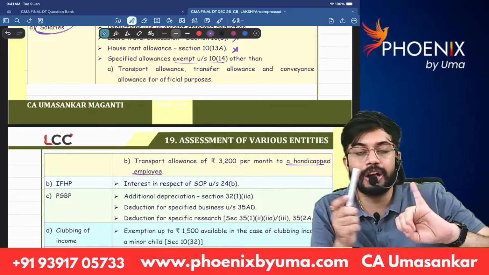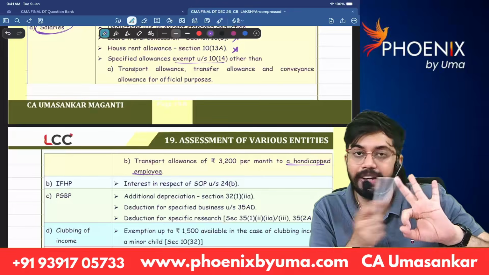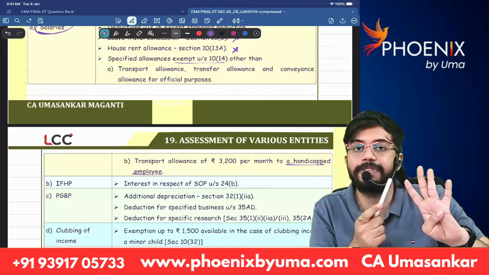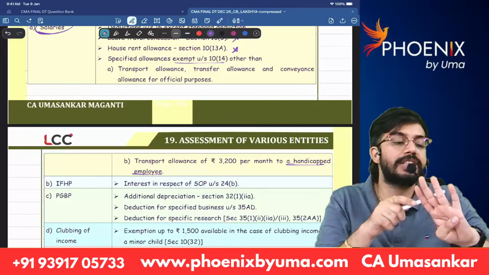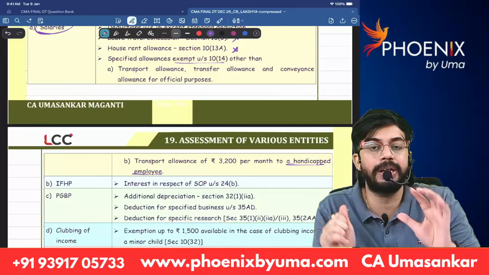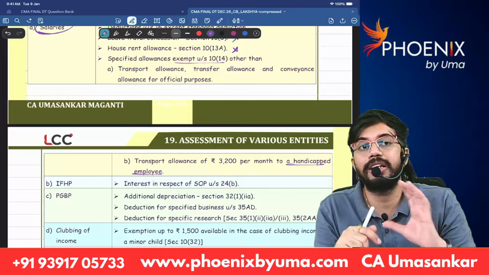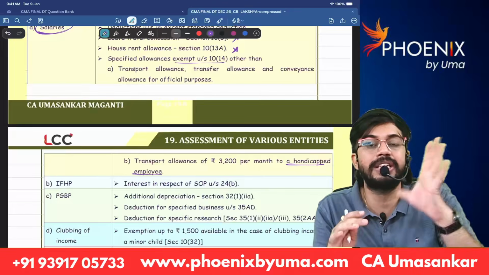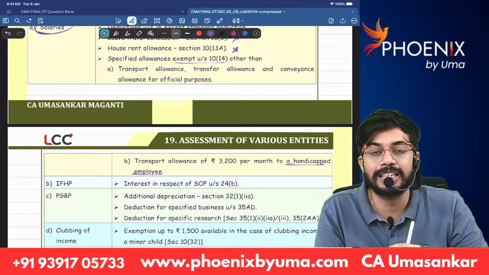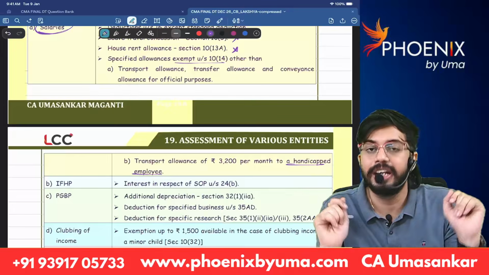So, travel or transfer allowance, daily allowance, conveyance allowance, transport allowance for physically handicapped employees. For these four allowances, exemption is available both under default tax rates as well as under optional tax rates. But the remaining allowances, exemption is available only under optional tax rates. Exemption is not available under default tax rates.